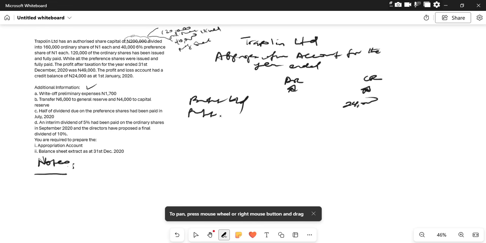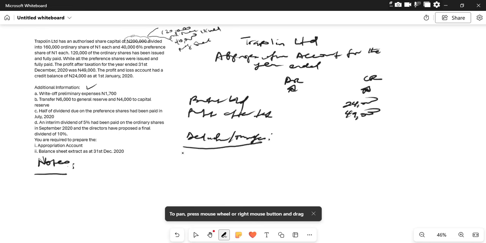Profit after tax, that is 49,000 naira. So we now have deductions and transfers.